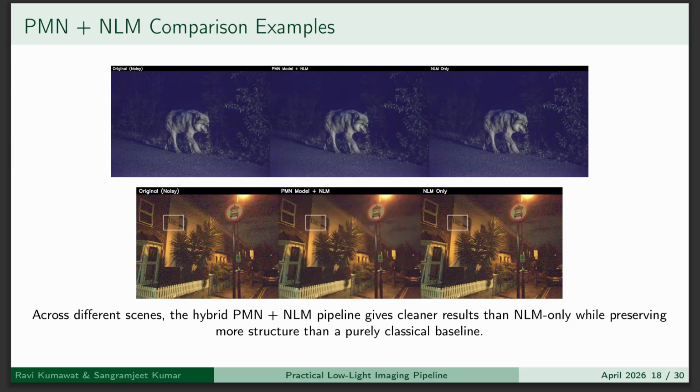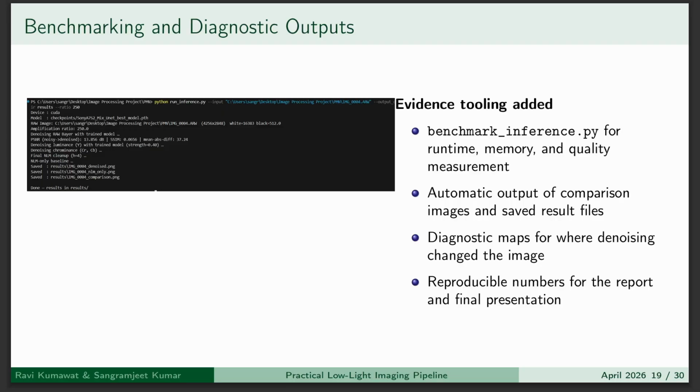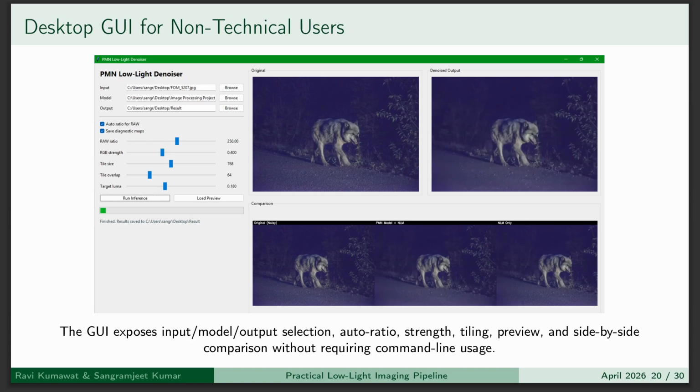Now these are all examples. Now coming to the benchmarking part, we added a benchmarking tool that measures runtime, memory usage, and quality metrics, which provides reproducible and measurable evidence. We also developed a GUI so non-technical users can use the system easily. This allows image selection, parameter tuning, and output preview, all done without writing a single line of code or opening the terminal.